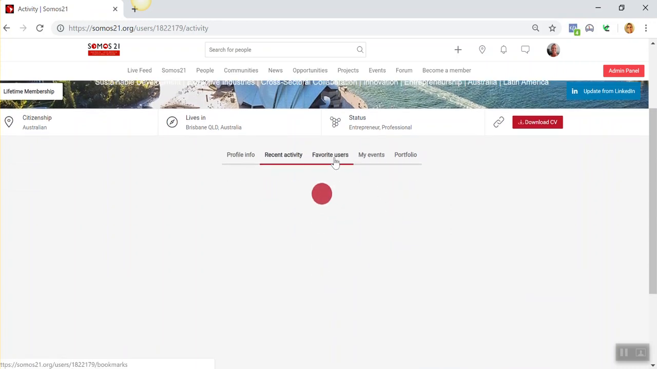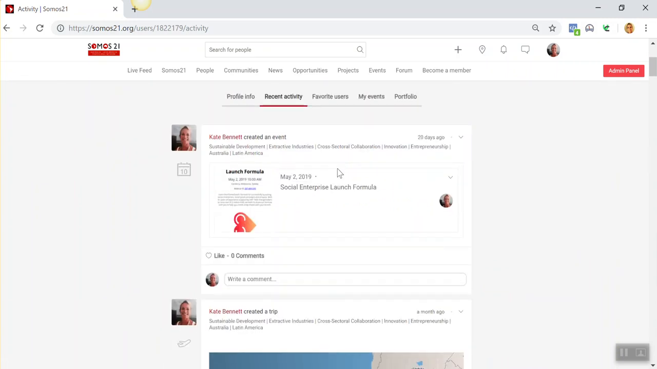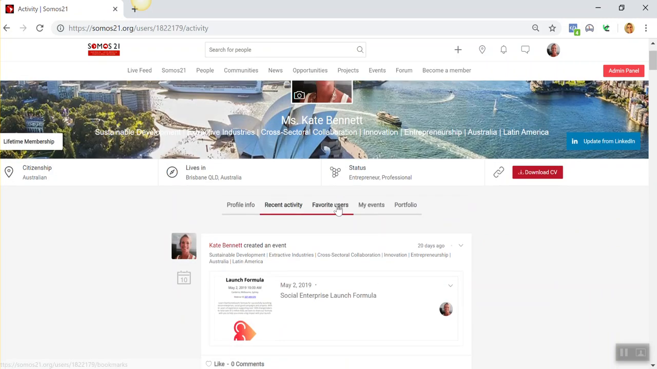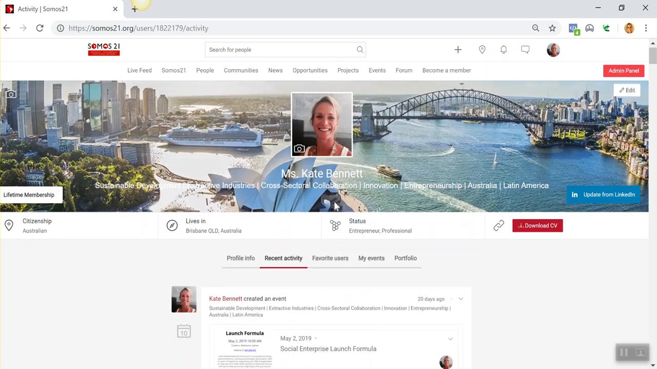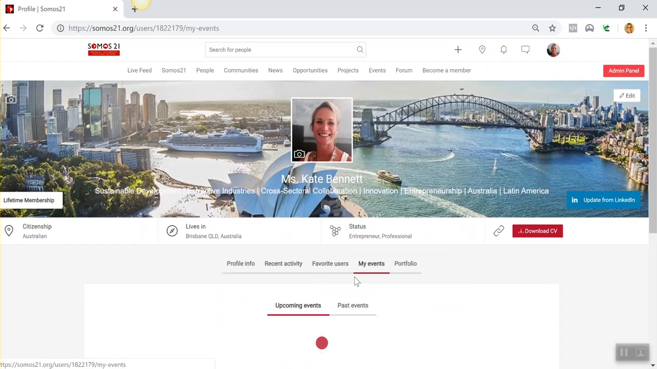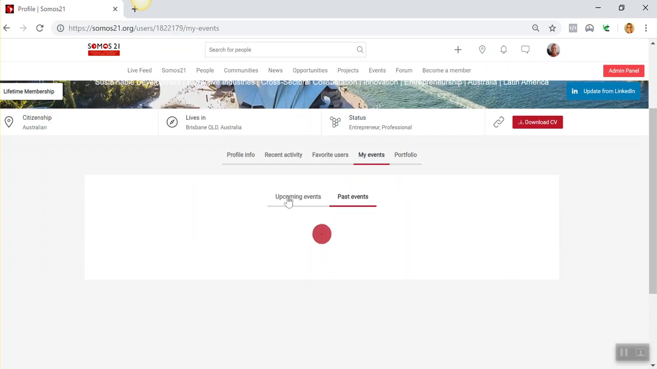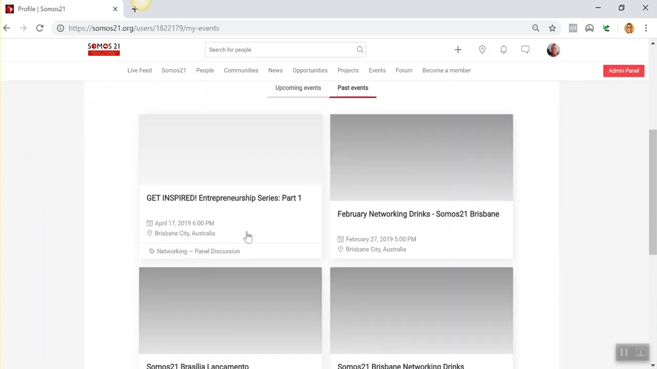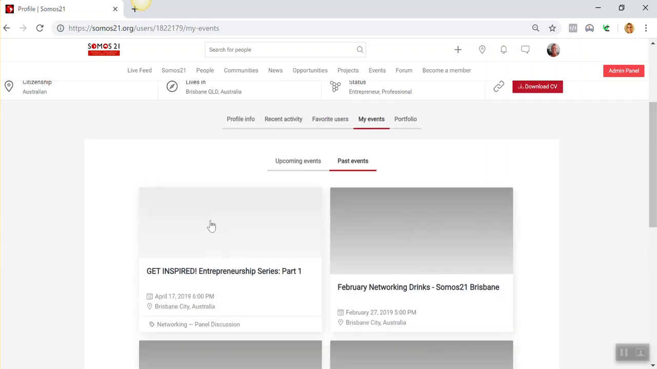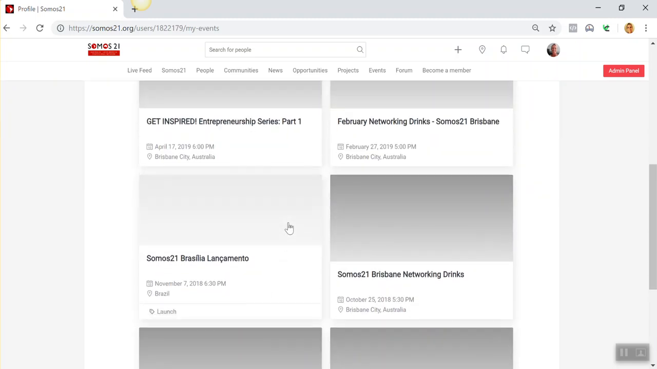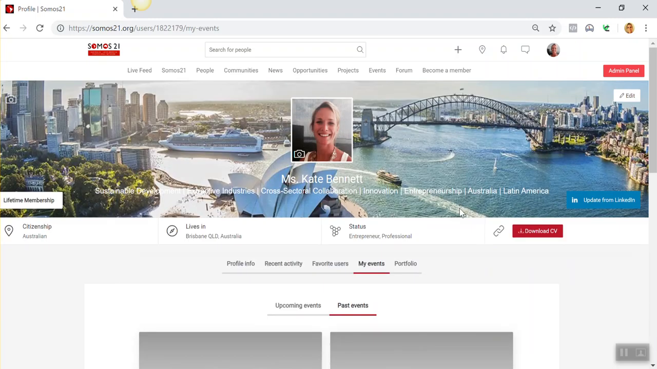And otherwise in here, you've got just any of the activity that you've recently done. You can select your favorite users. So these are just events that I've launched or trips that I've logged within the platform. My events, so these are events that I'm attending. I don't know if we haven't got any coming up that I've registered to. In terms of past events that you've been to, if you want to go back and revisit, well, hang on, who was that speaker in that panel series? All of the events that you've attended will be available for you here.